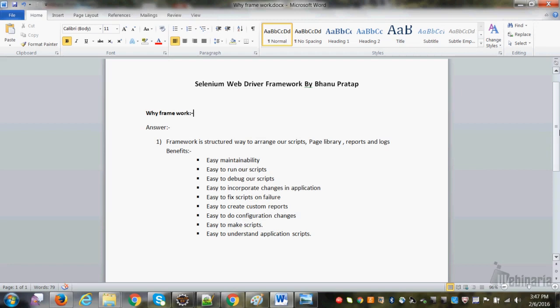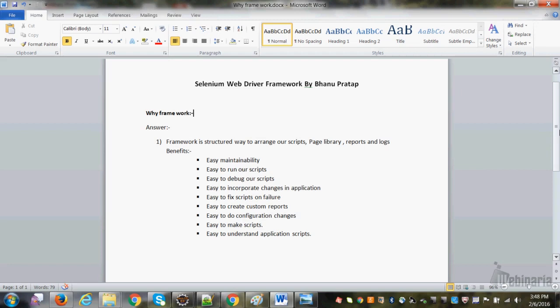Easy to debug our script. How is it easy to debug? If somebody asks you how it is easy to debug, yes, it is easy to debug because we have a structured way. When I say structured way, it means everything is arranged in a proper way.